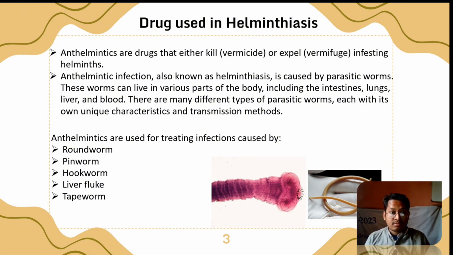These worms can live in various parts of the body, including the intestines, lungs, liver, and also blood. There are many different types of parasitic worms, each with its own unique characteristics and transmission method. Anthelmintics are used for treating infections caused by roundworm, pinworm, hookworm, liver fluke, etc. Here we see the picture of some helminths.